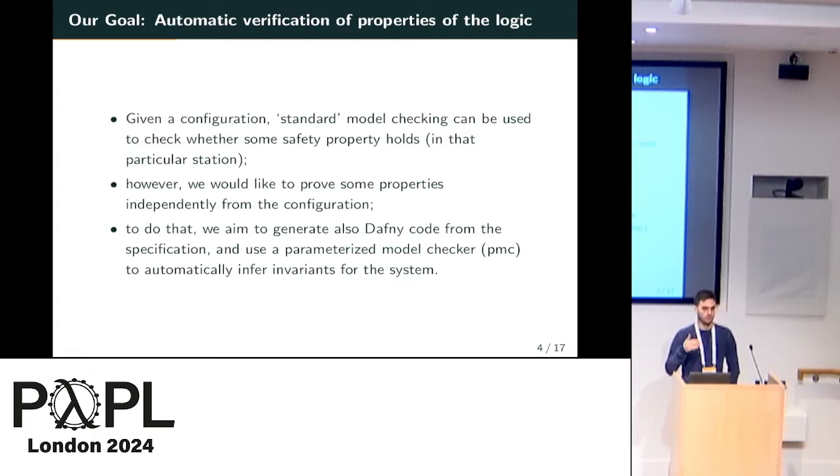The properties that we want to prove are that no conflicting signals are sent, trains are in a correct position, and so on. But these properties should hold independently from the configuration, and we want to prove them at the logic level. To do that, we want to generate, alongside the C and Python code, also Dafny code from the specifications, and use a parameterized model checker to automatically infer invariants for the system. The parameterized part here is really important because the system at the logic level is not configured. We have an unbounded number of components for each component type.